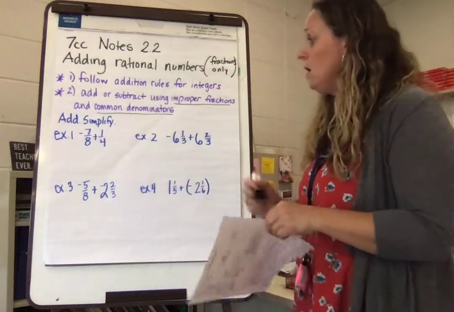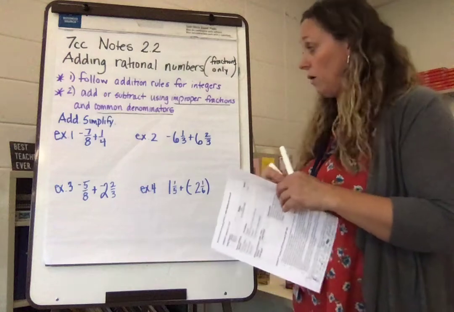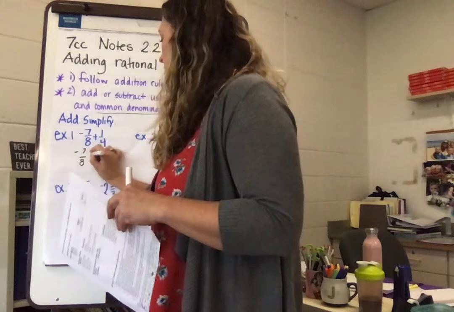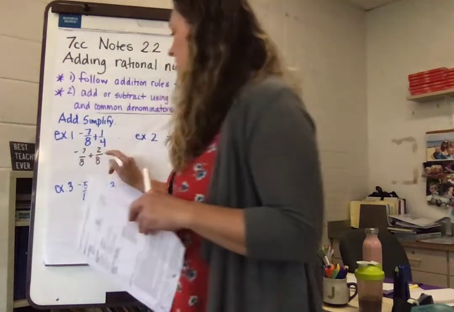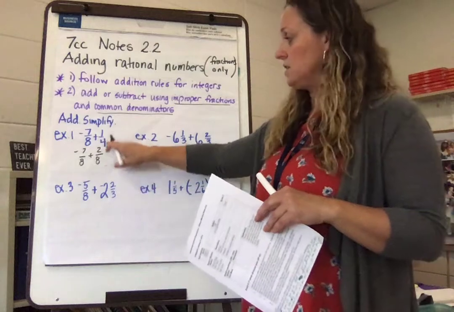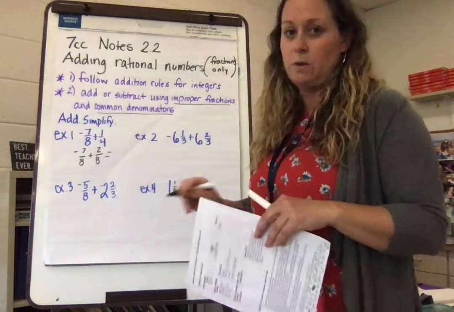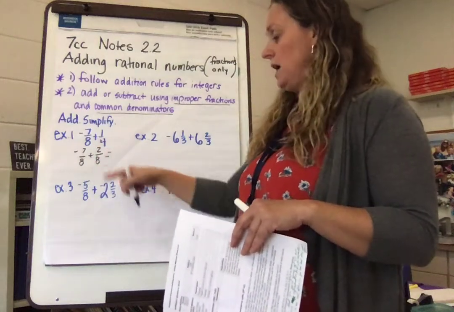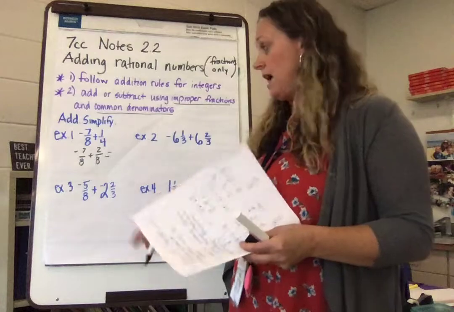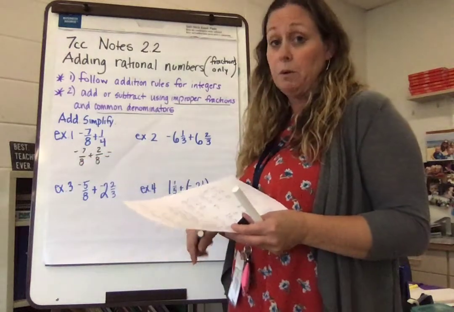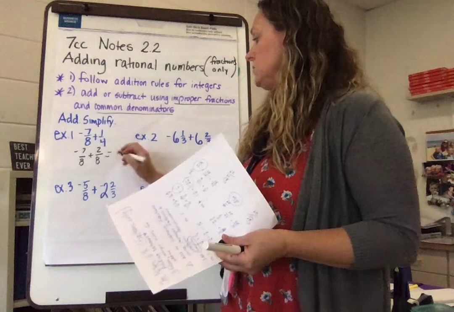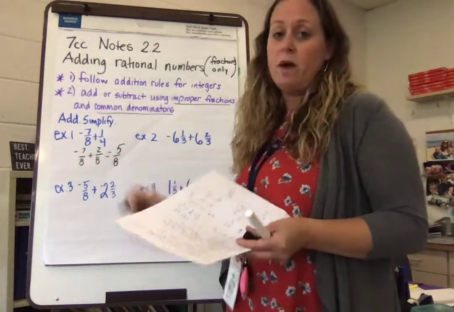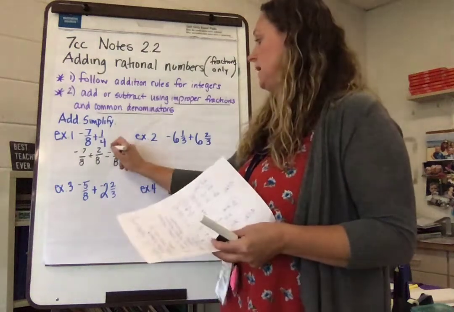In the first example, we have negative 7/8 plus 1/4. We're going to find a common denominator of 8s. Negative 7/8 plus 2/8 is the exact same thing as negative 7/8 plus 1/4 because 1/4 and 2/8 are equivalent. And then I have negative 7/8 plus 2/8. I have a positive and a negative that I'm adding, so therefore I have 0 pairs. When I have 0 pairs, I subtract. 7 minus 2 is 5, and then my units is the 8s. Because you have more negatives than positives, my answer is negative.